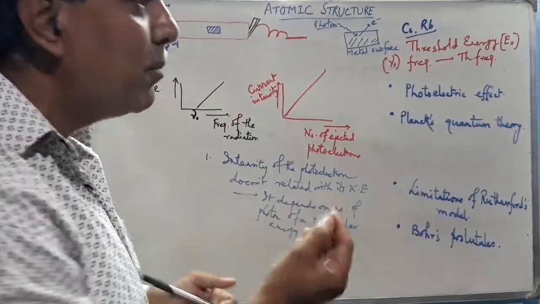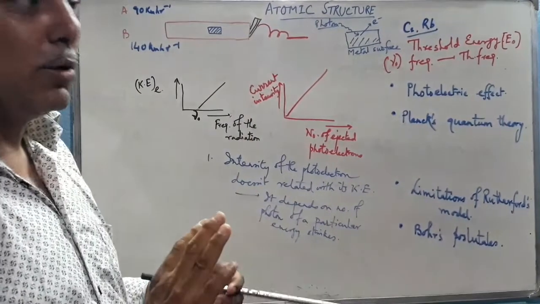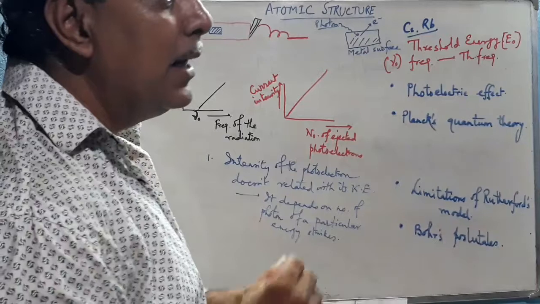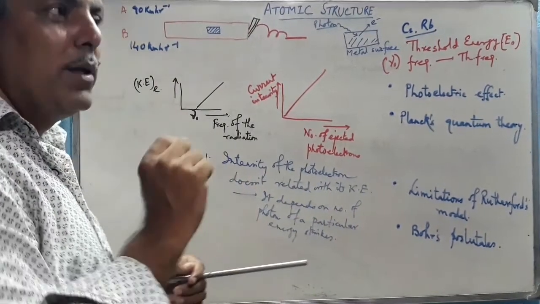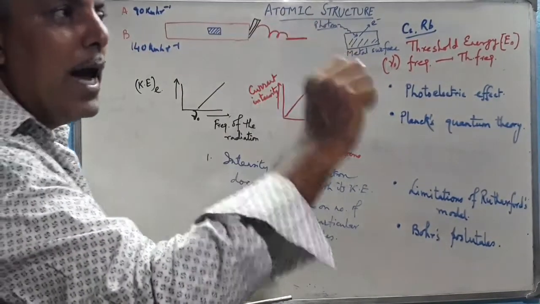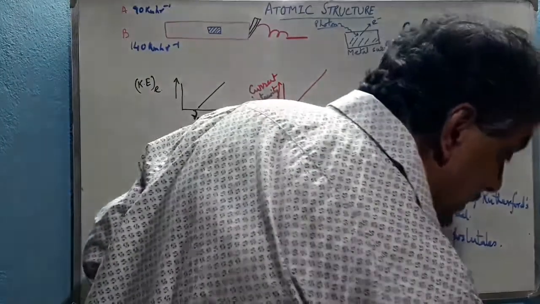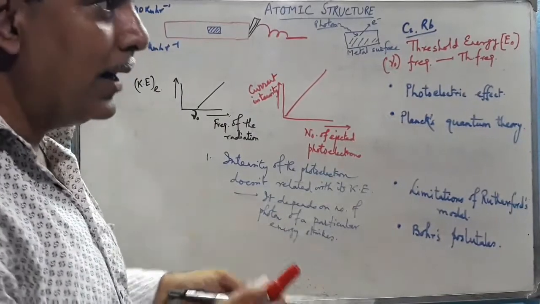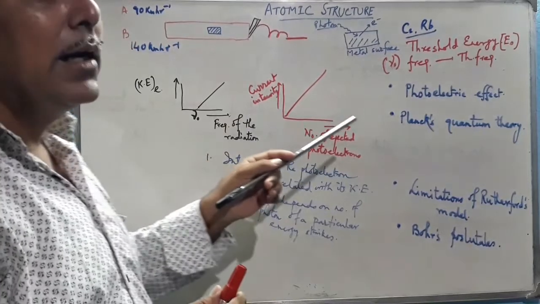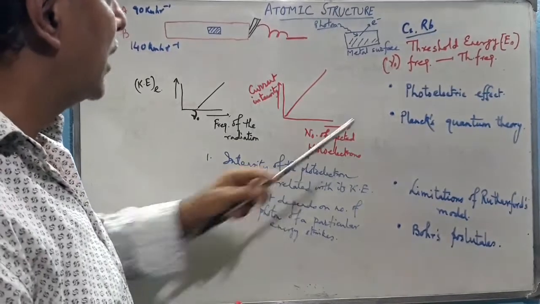So it depends on this number of photons. With the increase in the number of photons, because we know that each photon can eject one electron, always with sufficient energy, that means greater than this nu zero, the threshold frequency. Each photon is sufficient to eject an electron from the metal surface. So the number of photons equals the number of photoelectrons, and the number of photoelectrons is equal to the current, that means intensity. So the intensity of the photoelectricity is directly proportional to the number of ejected photons. So this is the graph, current intensity with the number of ejected photoelectrons.